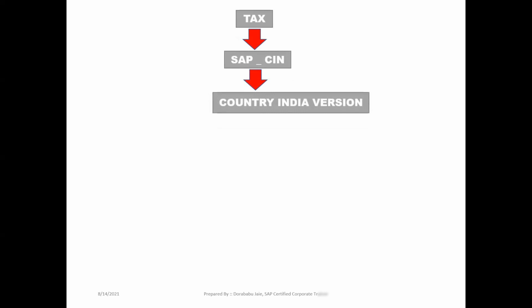The whole tax process is controlled at our SAP SIN level. SAP SIN stands for Country India Version. Total Indian taxation is controlled in SAP SIN. In our Indian taxation history, one date is very important, that is 1st July 2017. Why? From this date onwards, GST has been implemented in our Indian taxation process. Before this date, we had the old taxation.